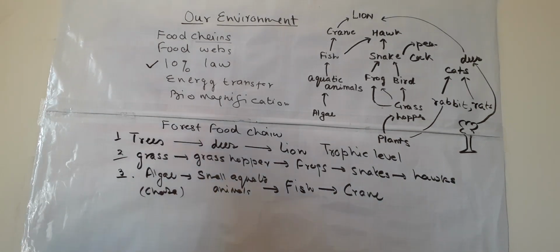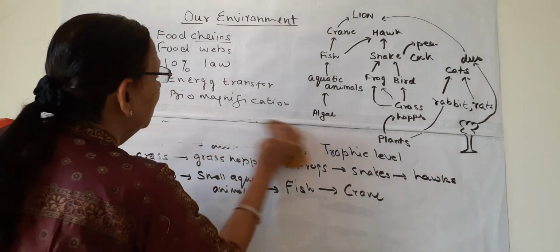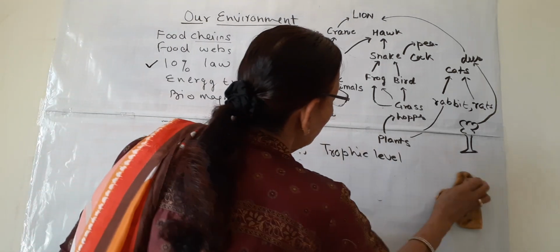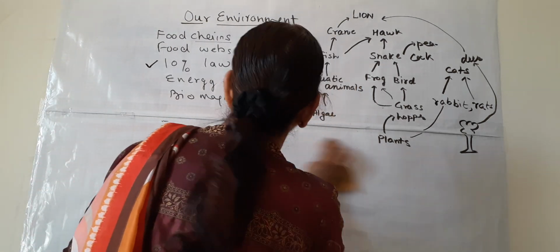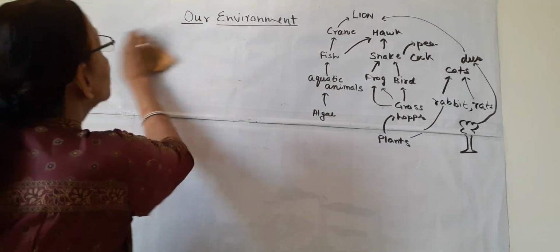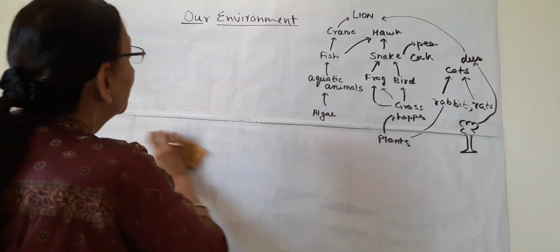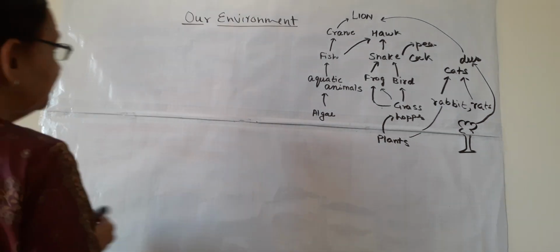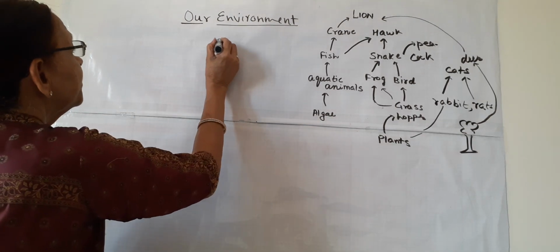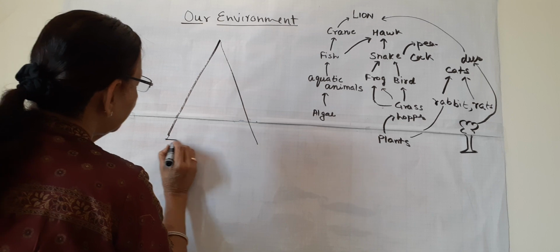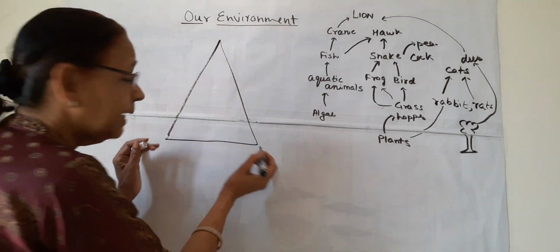So before discussing this 10% law, I want to draw a pyramid, and this pyramid is showing different trophic levels. What are these different trophic levels? Suppose I draw this pyramid. This is the broadest base.